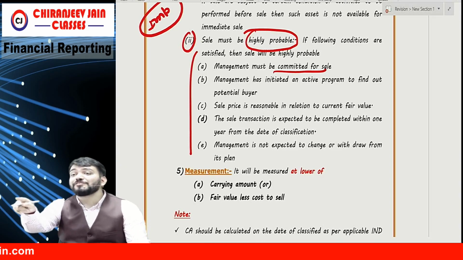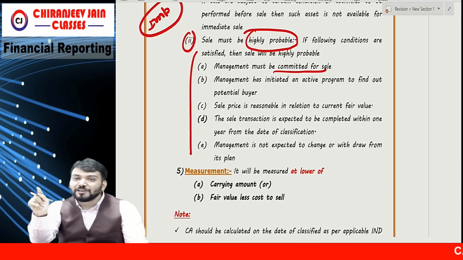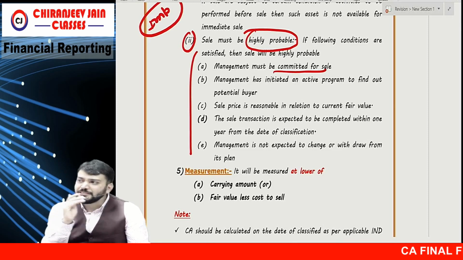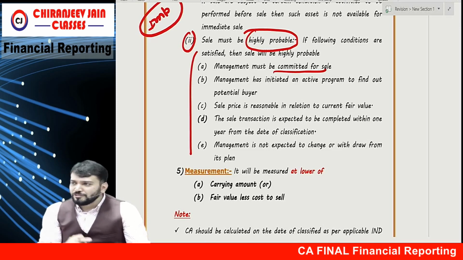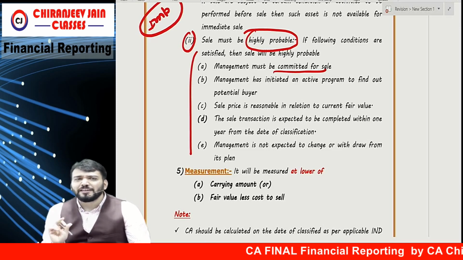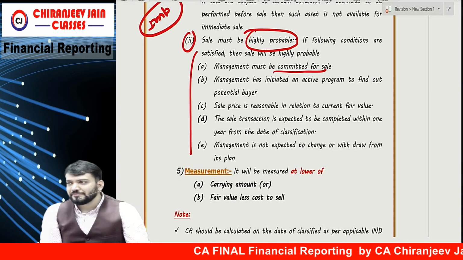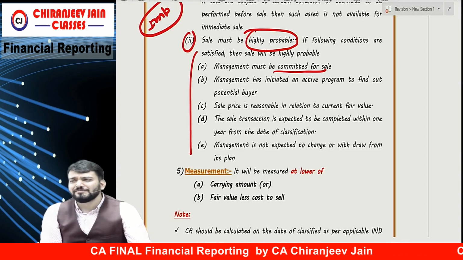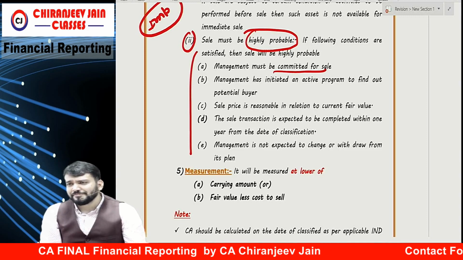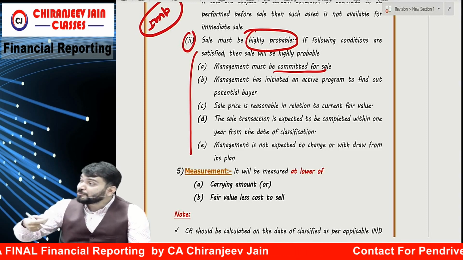You are committed to become CA or not? It means you can write CA in your name. Yes, you can write. You know, my first visiting card was when I passed IPCC. I created my first visiting card. I said, I am chartered accountant, CA Chiranjeev Jain. And I started giving it to my relatives.